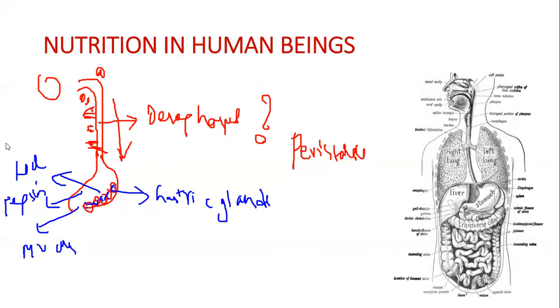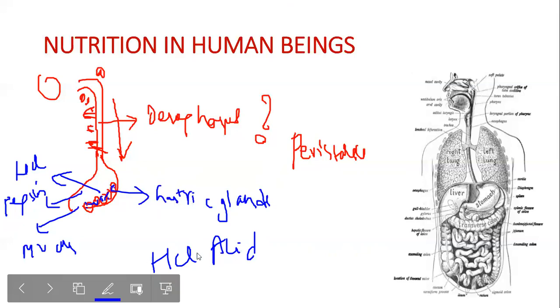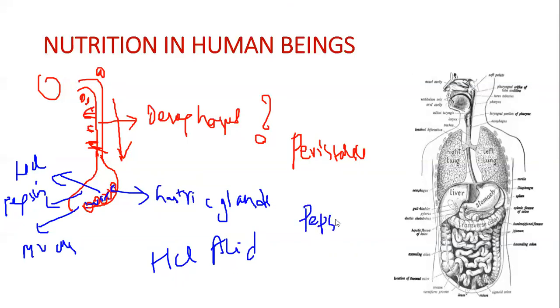Okay, so these gastric glands are there in the walls of the stomach, and they produce enzymes, and they give HCl, pepsin, and mucus. So HCl is hydrochloric acid, right? So why do you think we need something acidic in our stomach? So what does this HCl exactly do is, it converts pepsinogen into pepsin. Now, why do we need pepsin?